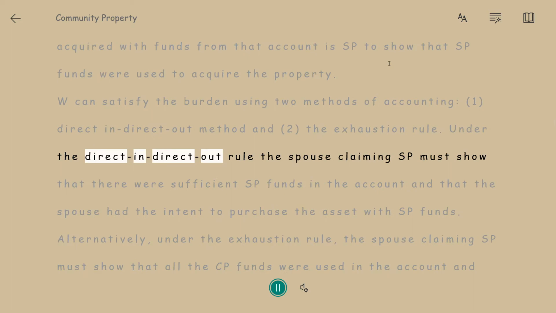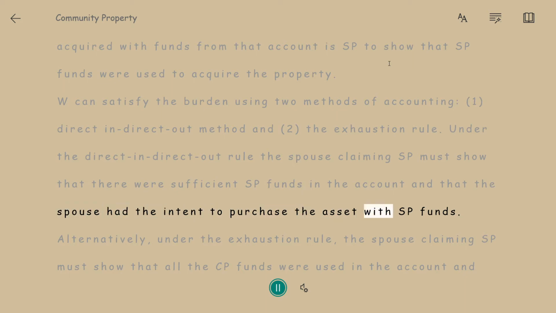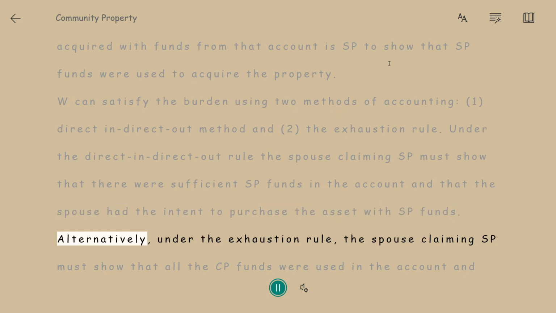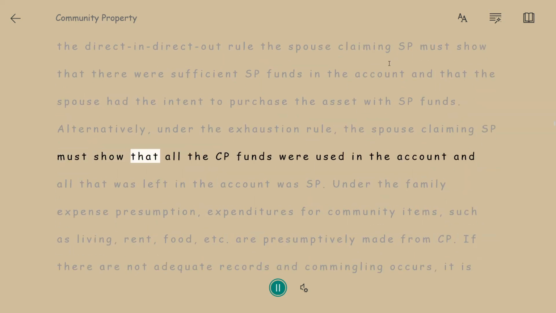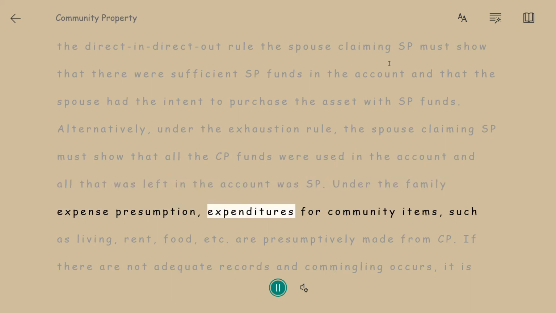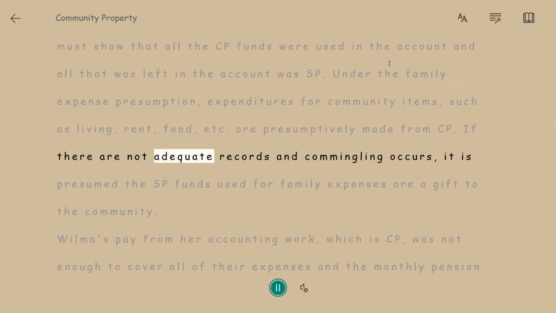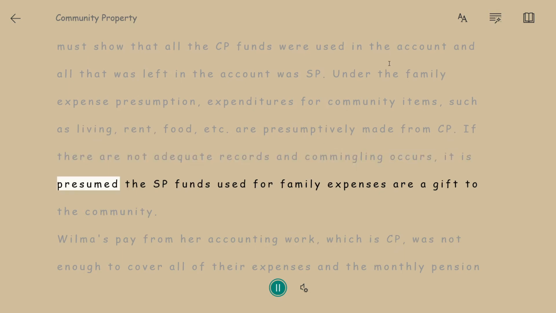Under the direct-indirect out rule, the spouse claiming SP must show that there were sufficient SP funds in the account, and that the spouse had the intent to purchase the asset with SP funds. Alternatively, under the exhaustion rule, the spouse claiming SP must show that all the CP funds were used in the account, and all that was left in the account was SP. Under the family expense presumption, expenditures for community items, such as living, rent, food, etc., are presumptively made from CP. If there are not adequate records and commingling occurs, it is presumed the SP funds used for family expenses are a gift to the community.